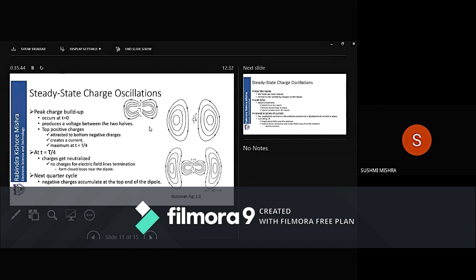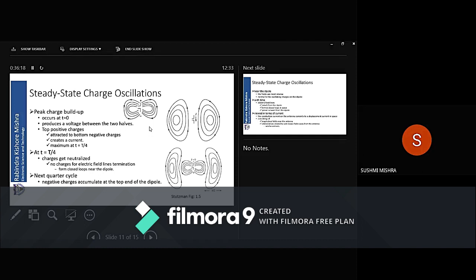The plus charges and minus charges have both reached T by 4 and both are 0. Plus 5 and minus 5: the amplitude of plus 5 is 5, the amplitude of minus 5 is 5. That gives me a maximum of 10. That is why I call it maximum charge accumulation at T by 4.